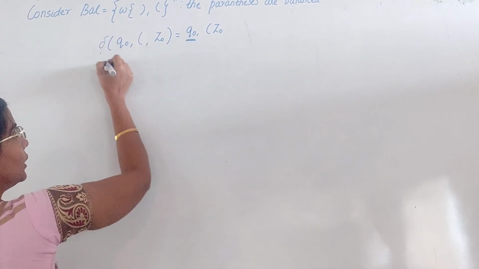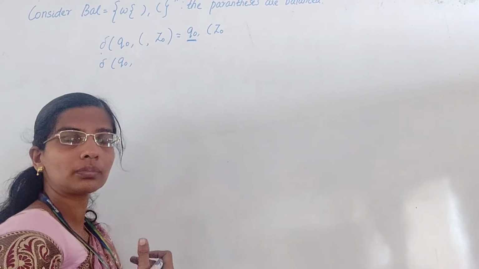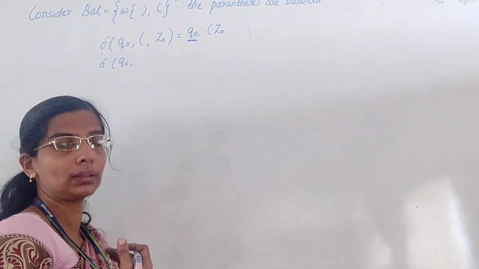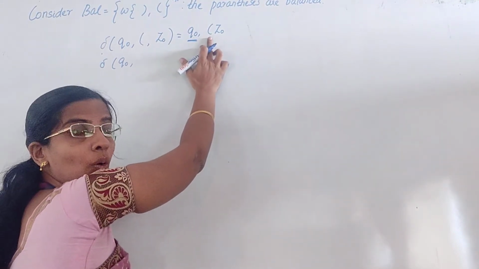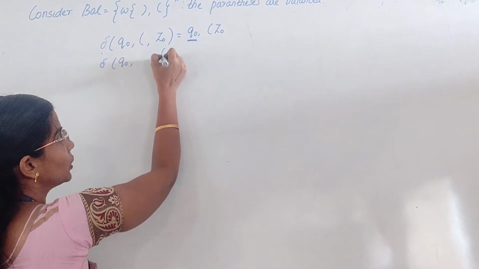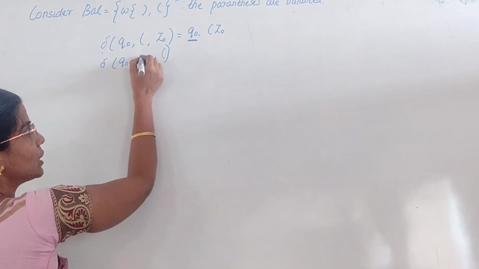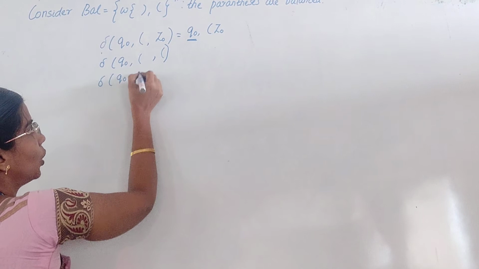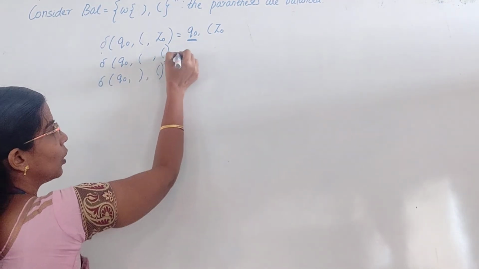Now I am in which state? Q0. So the next input symbol can be either open parenthesis or closed parenthesis. But what about your stack top? You are pushing only open parenthesis into your stack, so your stack top will always be open. Hope I am clear.